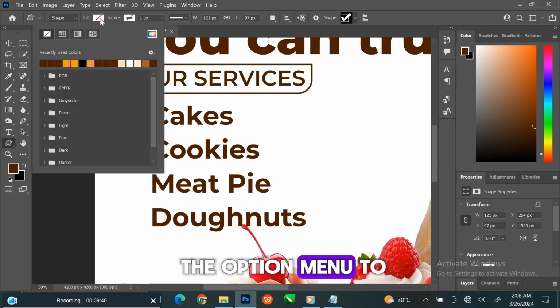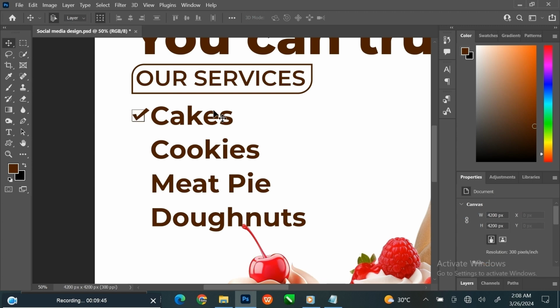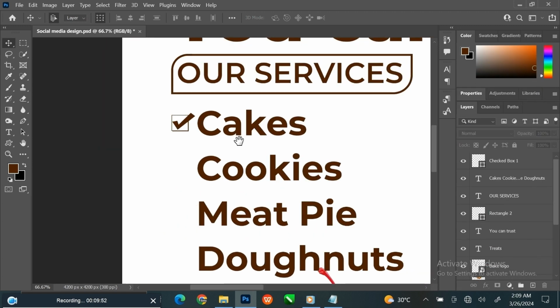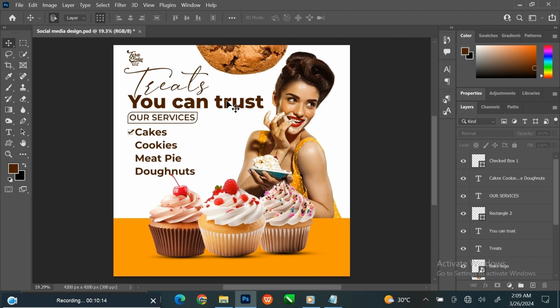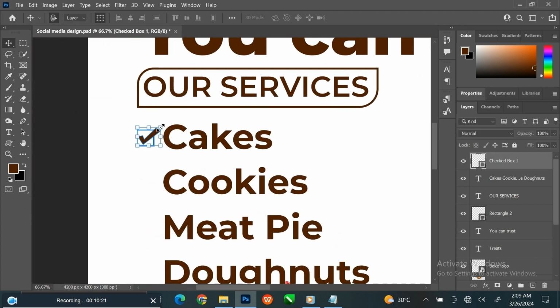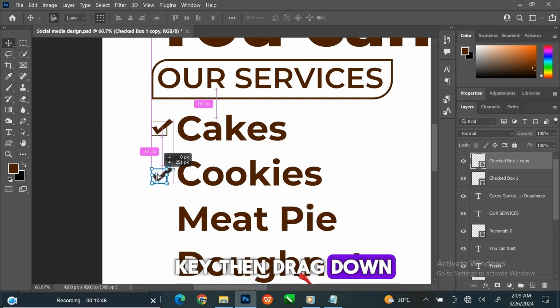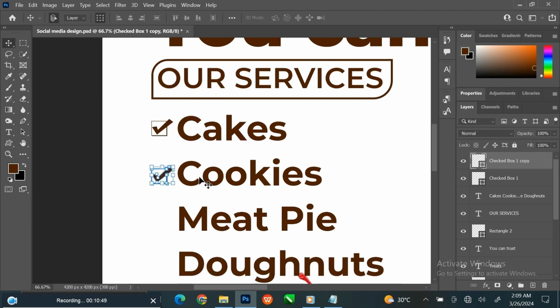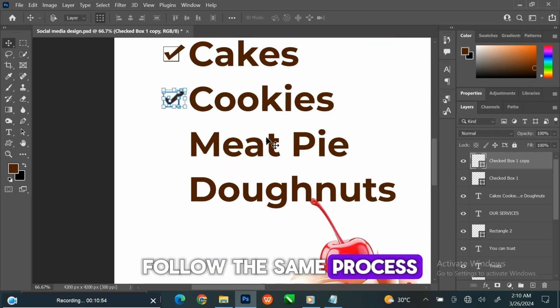Go to Fill at the Option menu to add color. Select the Move tool. Press Ctrl+J to make a copy. Press and hold the Shift key, then drag down. Follow the same process.